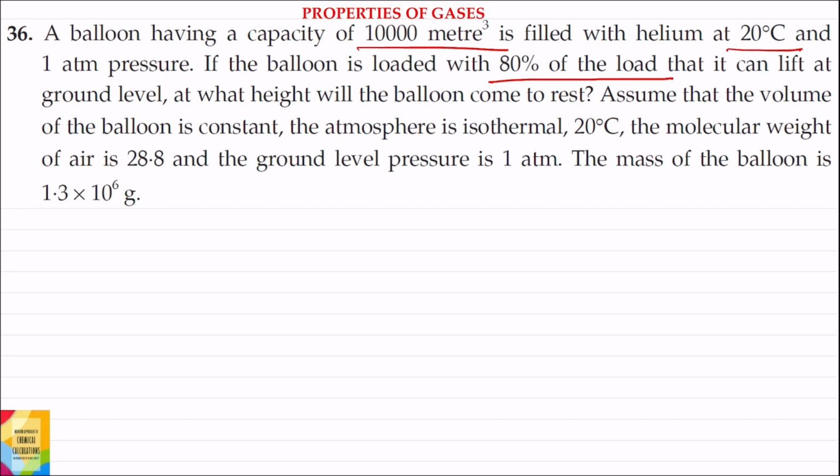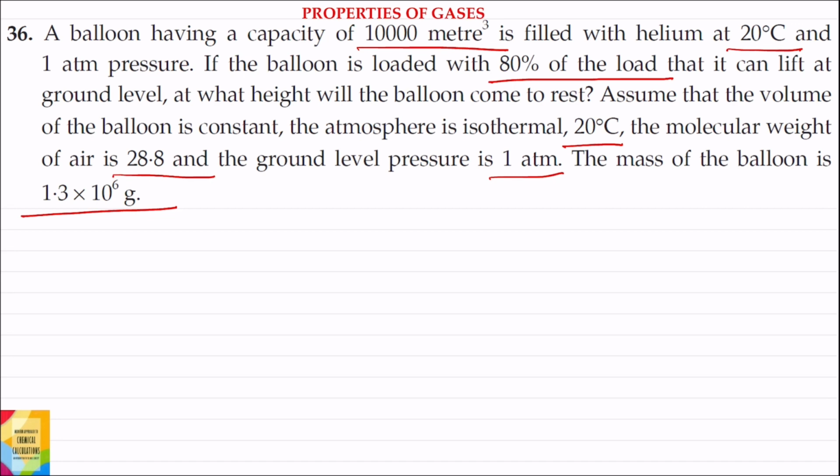The atmosphere is isothermal, 20 degrees centigrade. The molecular weight of air is 28.8 and the ground level pressure is 1 atmosphere. The mass of the balloon is 1.3 into 10 to the power 6 gram.